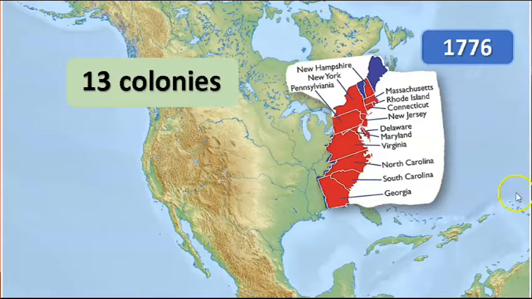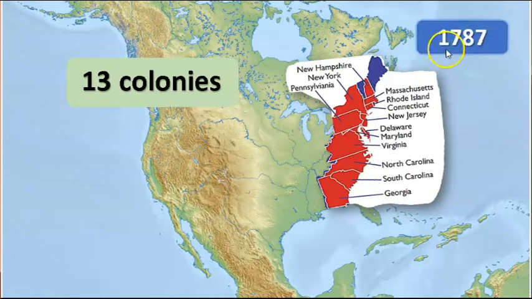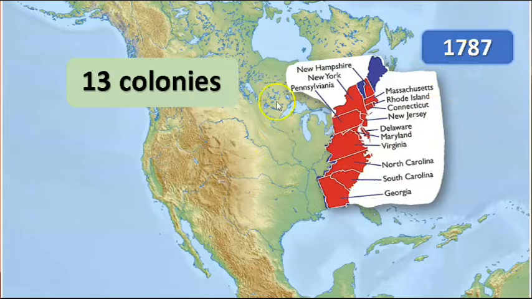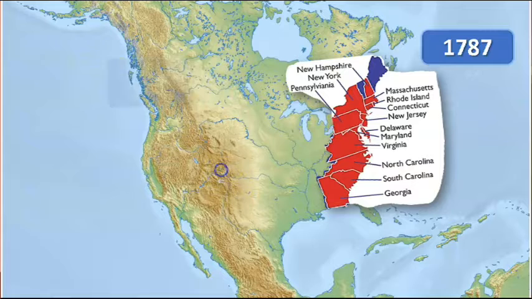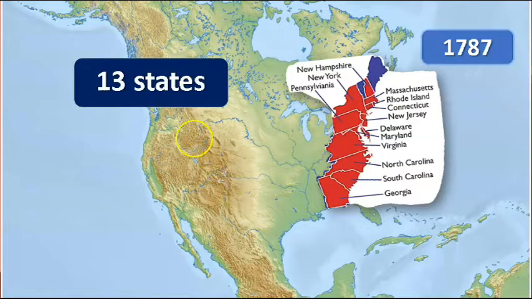So, at the beginning of the war, 1776, we had 13 colonies. The Constitutional Convention was in 1787. Now, the 13 colonies could become the original 13 states of the United States. Let's learn the names of 3 of the first states.